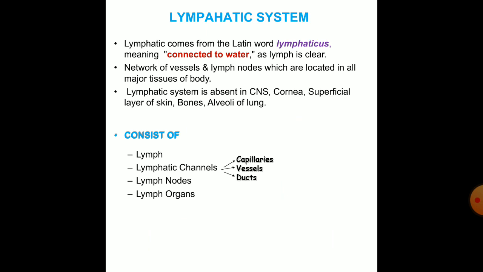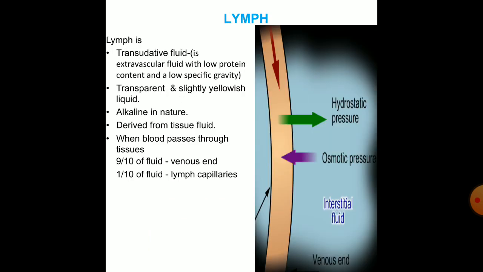It consists of lymph, lymphatic channels like the capillaries, vessels, and the ducts, lymph nodes, and the lymph organs. Lymph is a transudative fluid, which is an extracellular fluid with low protein content and low specific gravity. It is a transparent and slightly yellowish liquid. It is alkaline in nature. It is derived from the tissue fluid.